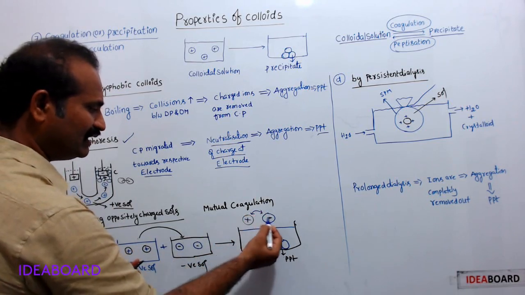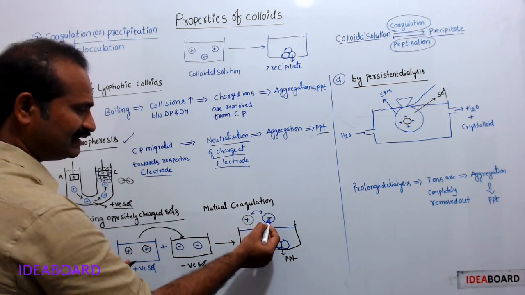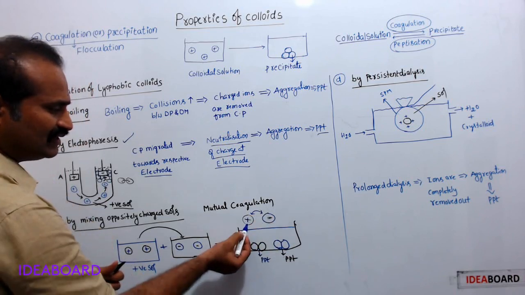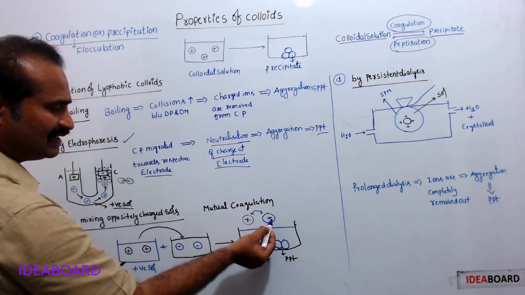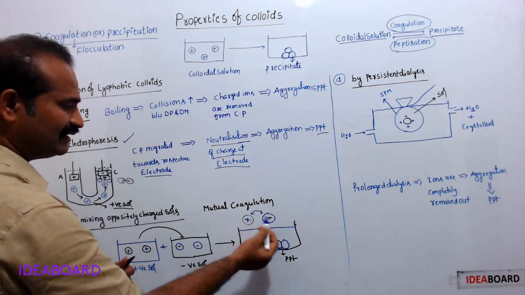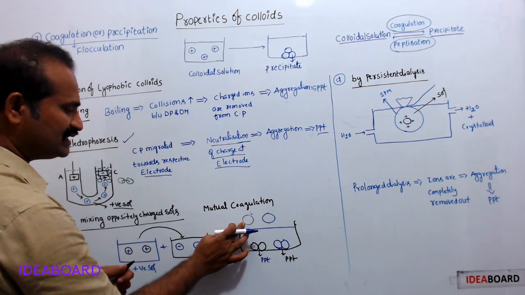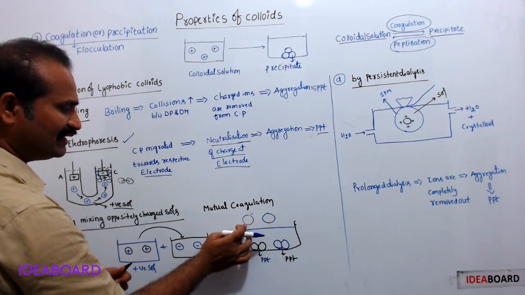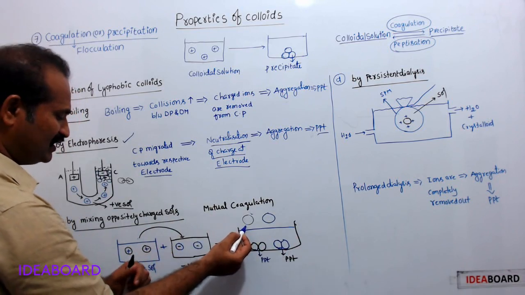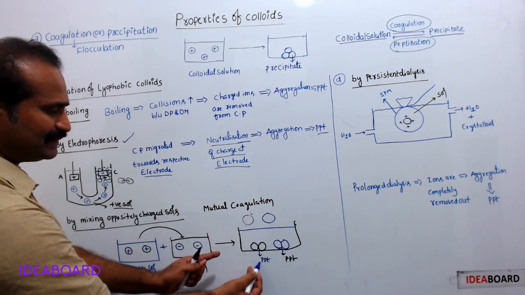See here, these neutralize mutually. The positive charge on this particle is neutralized by the negative charge on this particle, and the negative charge on this particle is neutralized by the positive charge on this particle. Therefore, charge cancellation takes place. So both positive sol particles and negative sol particles become chargeless. Therefore, these positively charged sol particles, now chargeless, aggregate together and precipitate down.